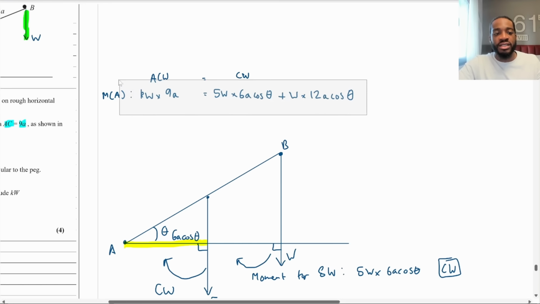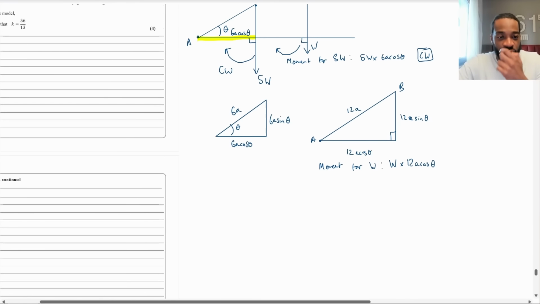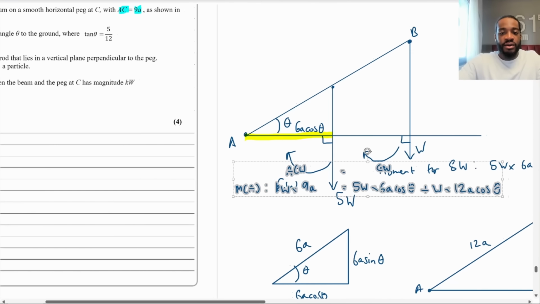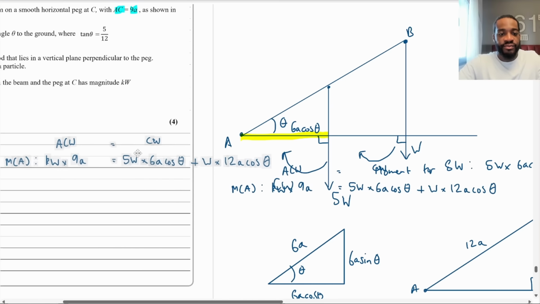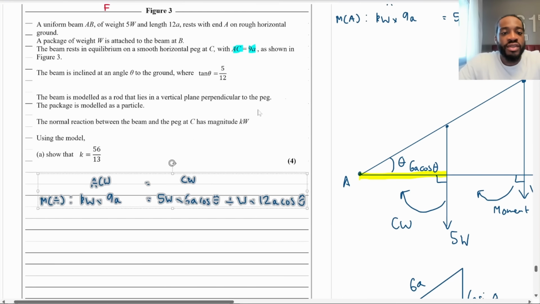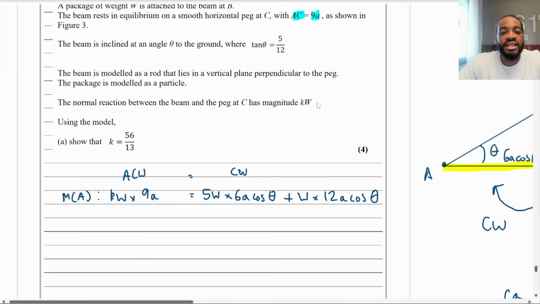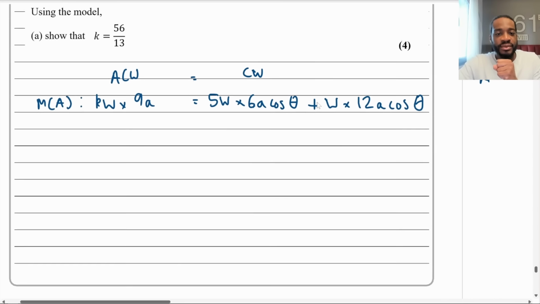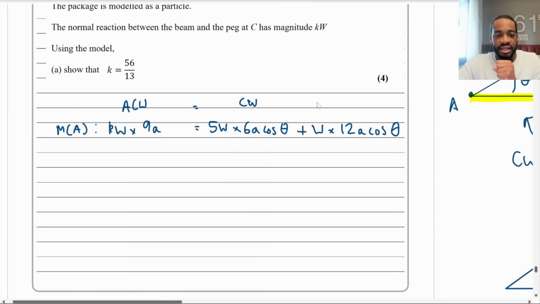So I'm going to now put this on the page with the writing. I think I can do this here actually. This is where we're at. Now, we know that tan theta is 5/12, so I can find out what the trigonometric ratios are. I'm just making sure you guys can see everything.